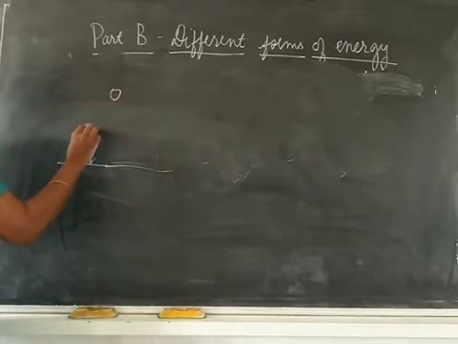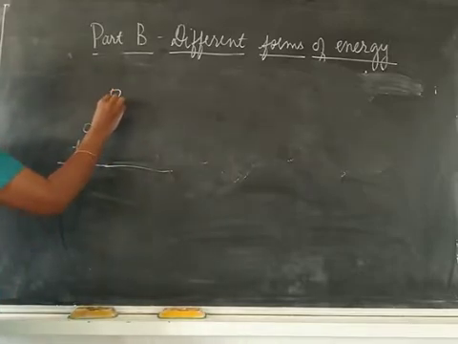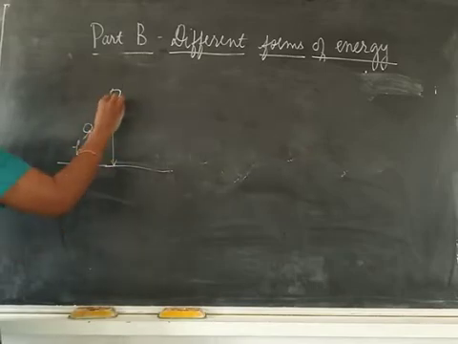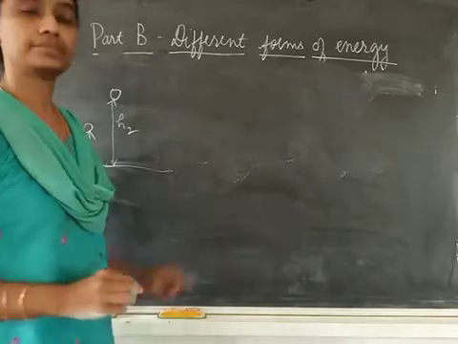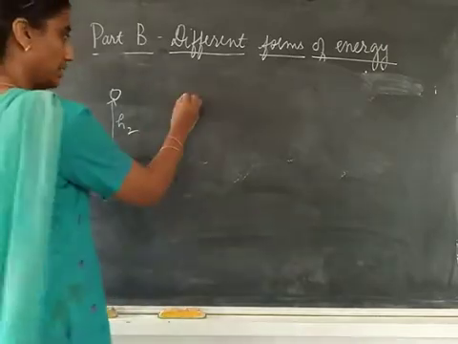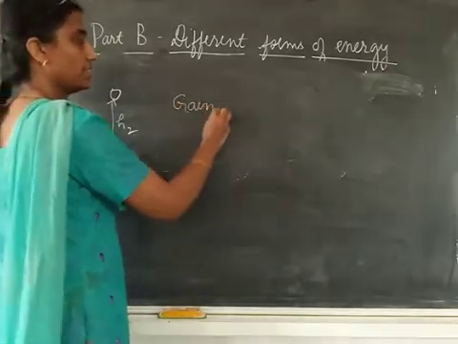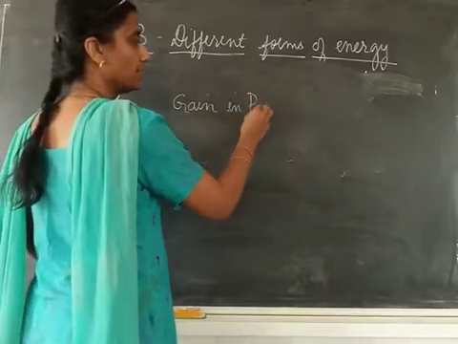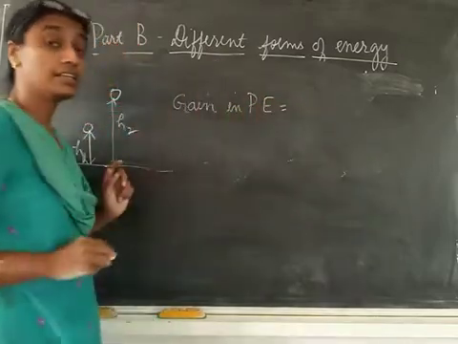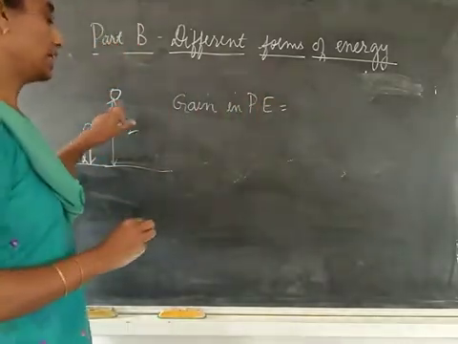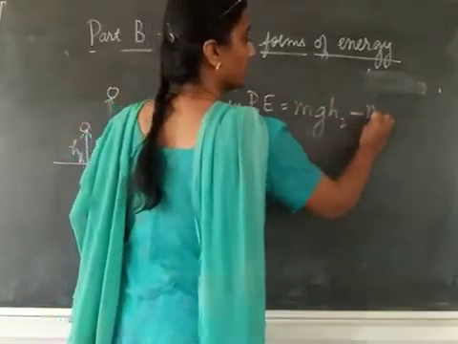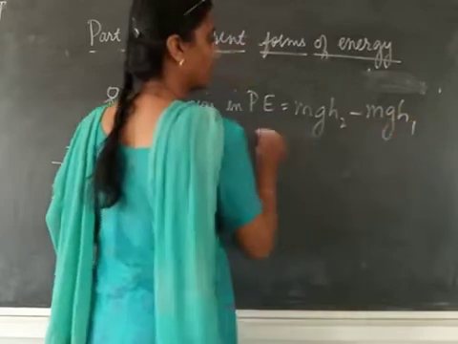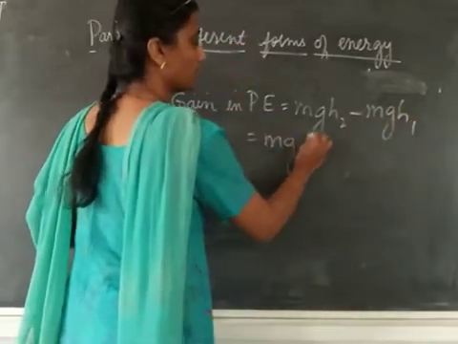This ball has to be lifted from here to here, at a height h2 above the ground. Then we say there is gain in potential energy. Potential energy increases, so the gain in potential energy will be mgh2 minus mgh1, or mg(h2 minus h1).